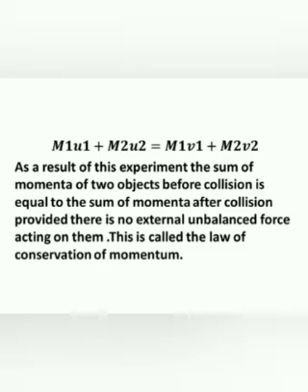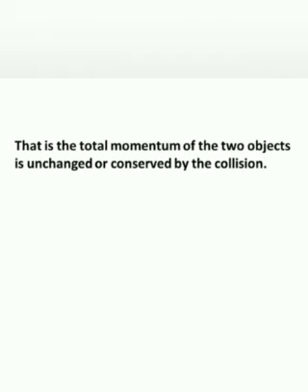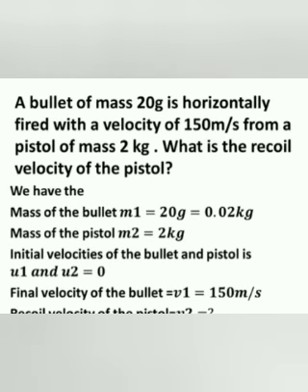This is called the law of conservation of momentum. That is, the total momentum of the two objects is unchanged or conserved by the collision.